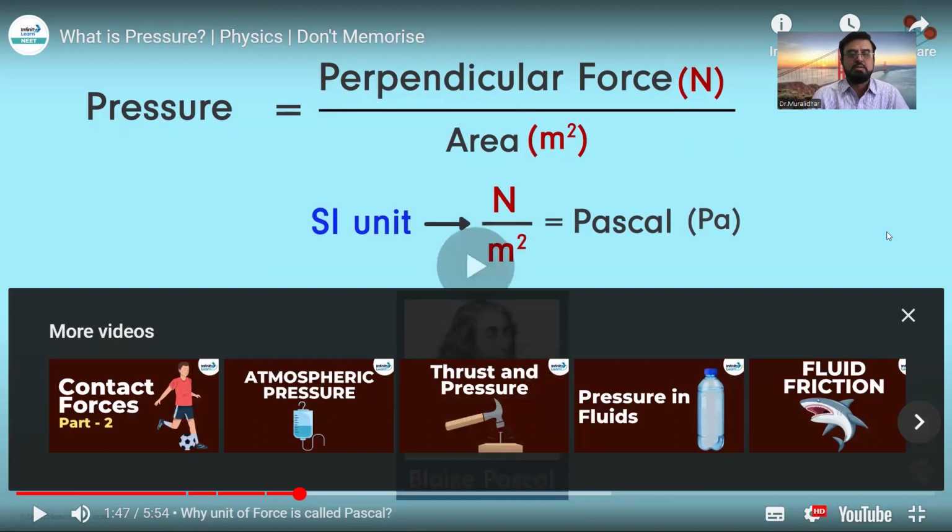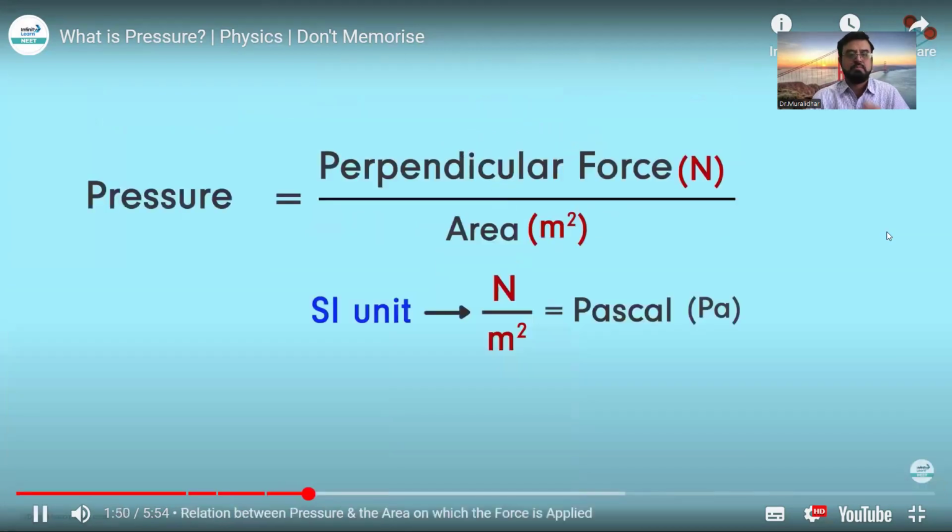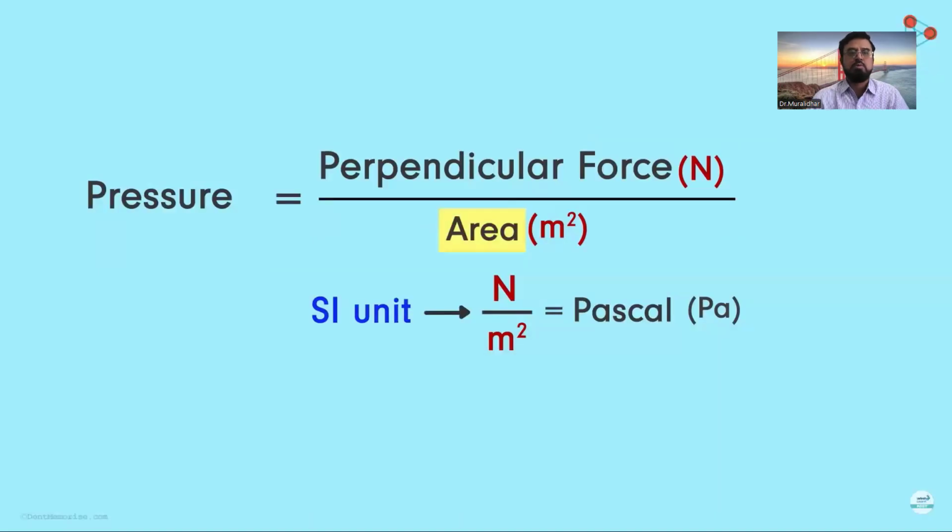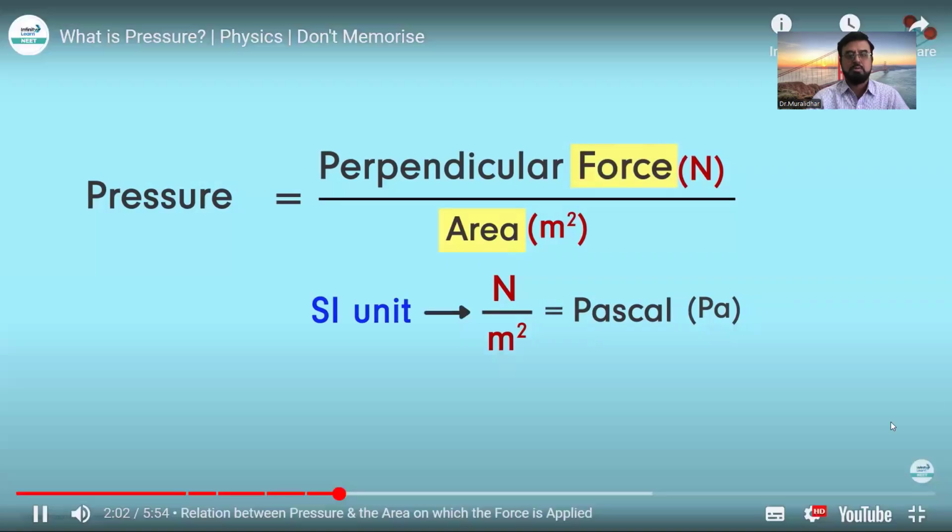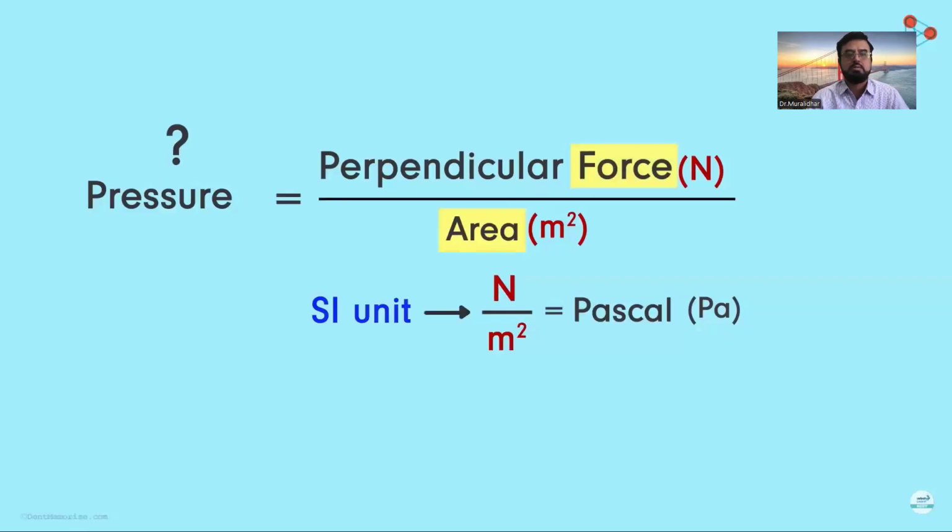Okay. Observe the equation carefully. Area is in the denominator of the fraction. What is this area? Well, this area is nothing but the area on which force is applied. Say I keep the force constant and I keep increasing this area. What will happen to the pressure? Will the pressure increase or decrease? Use pure mathematical logic to answer this.